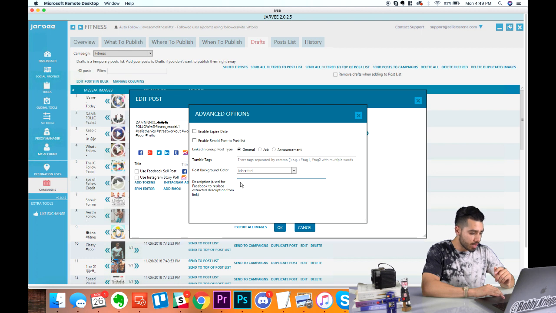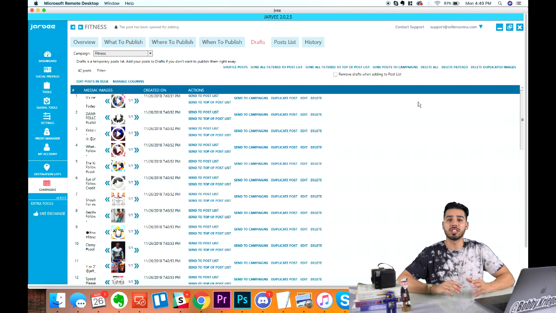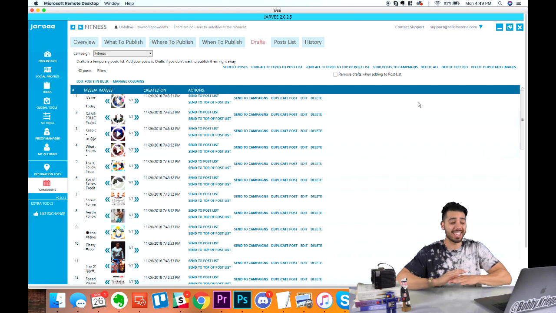And then what you can do is you can export all of the images. You could export all of the images right here. And then what you could do is save them to a folder and email them to yourself and just download them manually. Or just have them on file for someone to review. So that's it, you're done.